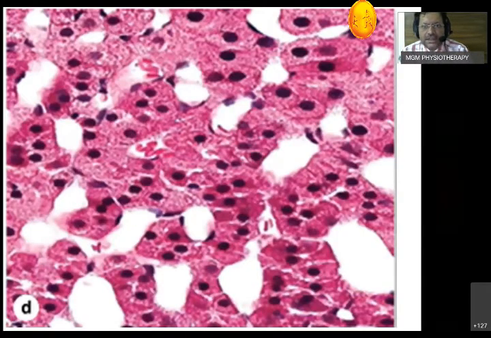This is how the cells will look in high power. These are the cells of the zona fasciculata, and you can see a lot of large sinusoids in between. So this is the zona fasciculata.